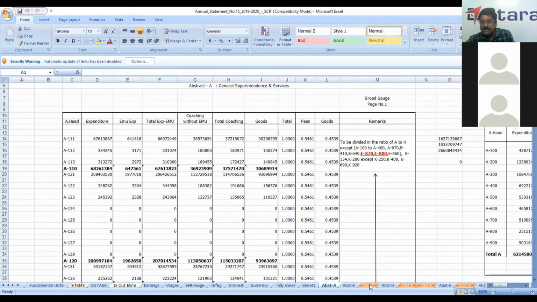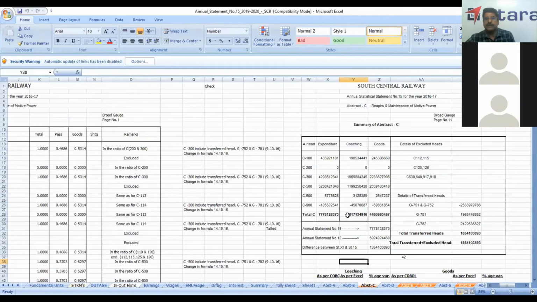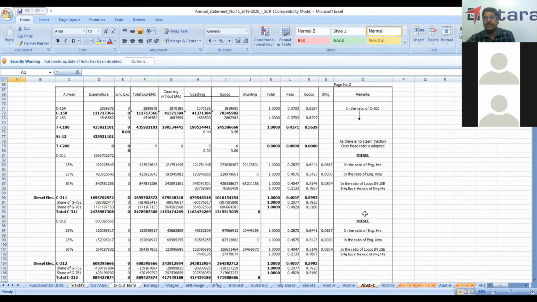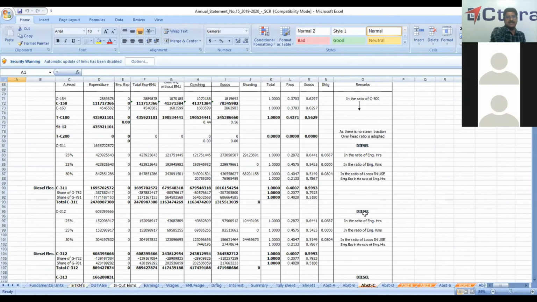Like if you see abstract C, here we are able to bifurcate. If you take C111, you are able to bifurcate the expenditure between coaching, goods, and shunting. The ratio of 2:6:0.07 or something else, as we showed it in fundamental units, sir.